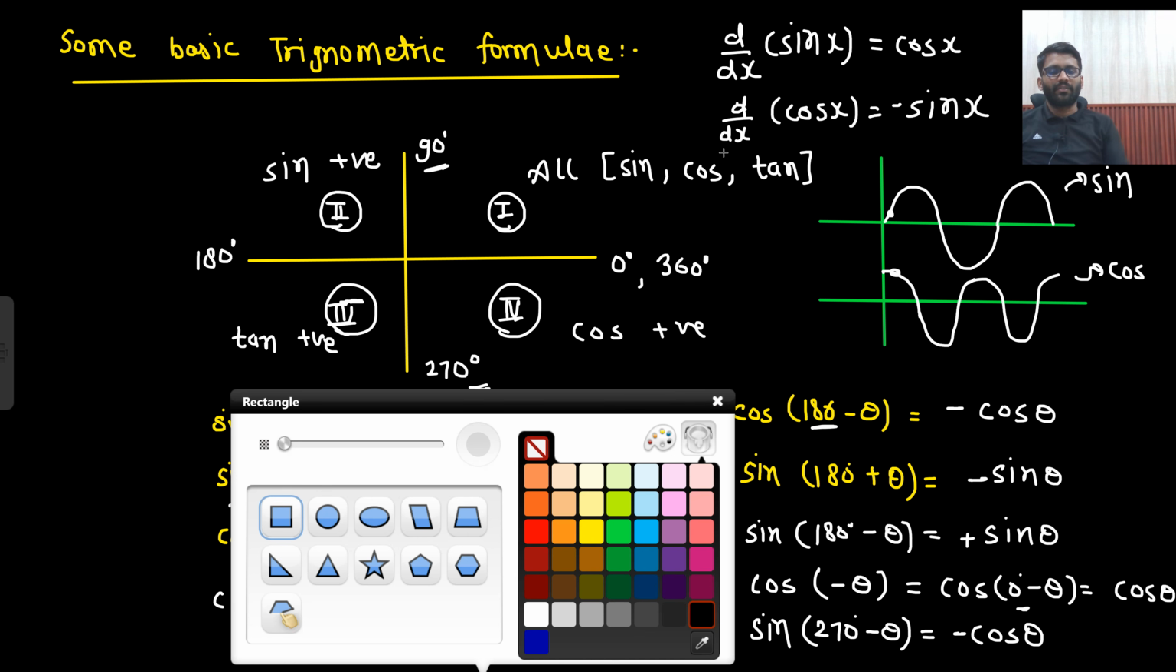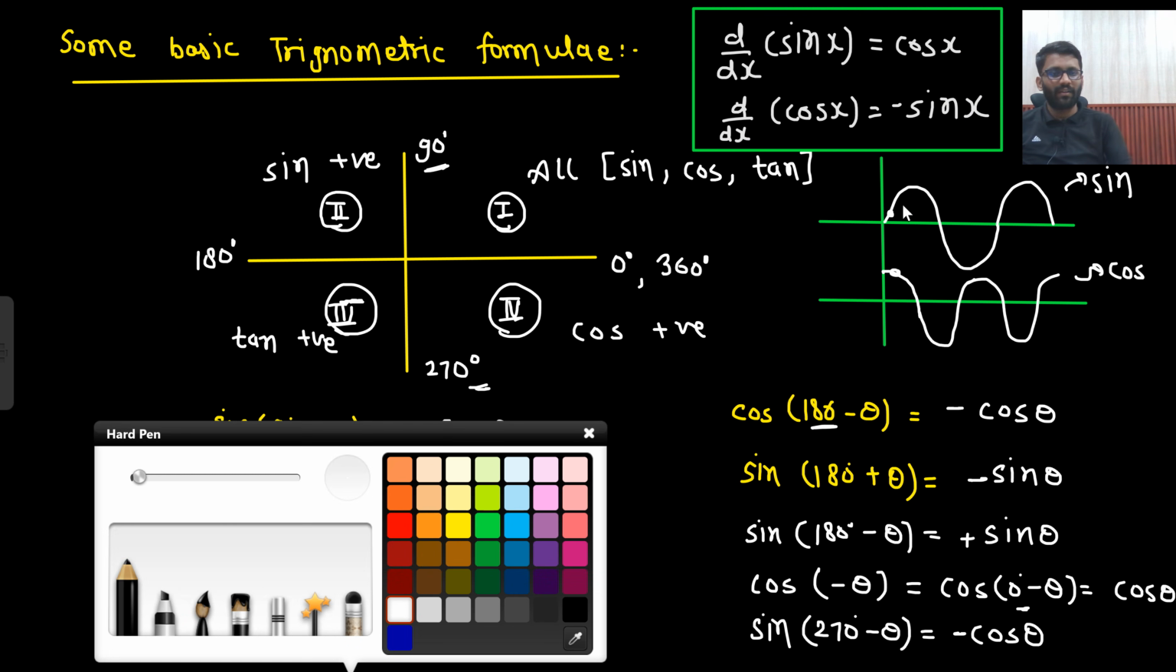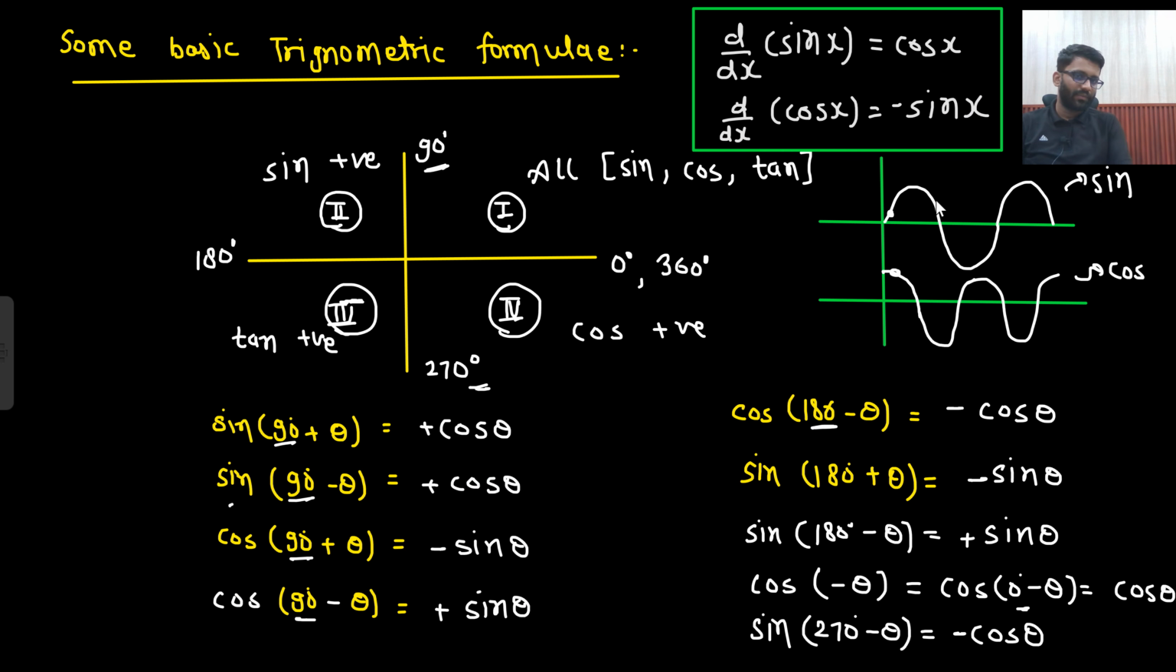Okay. So differentiation also you need to remember. This we will be using a lot of times. So differentiation of sine is cos. How will you remember? Initial slope positive. Here initial slope negative.